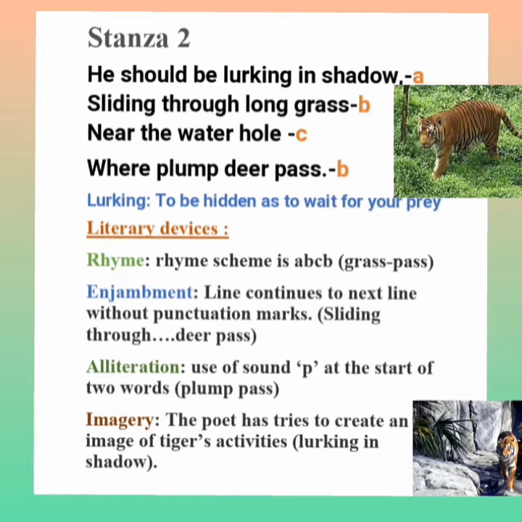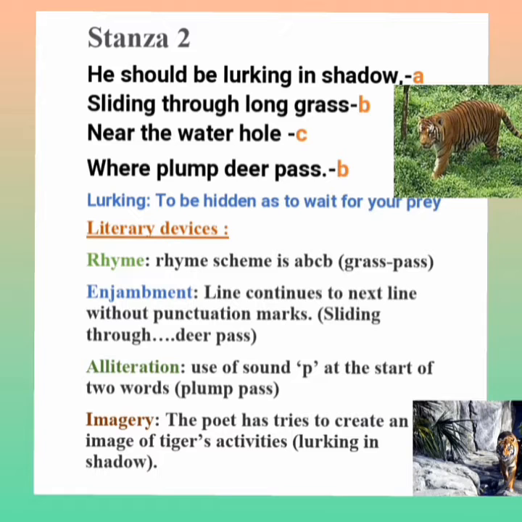Next, enjambment. The line continues to the next line without punctuation mark. So what is given here? Sliding through long grass near the water hole. Sliding through long grass, there's no meaning at all, and it continues in the next line, near the water hole. So it is enjambment.